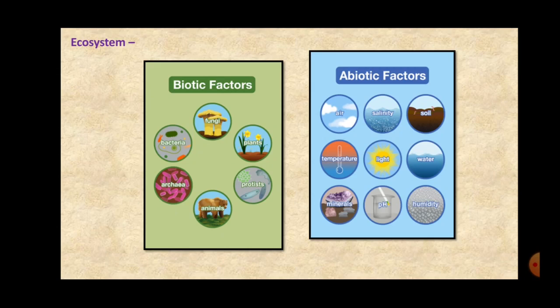Living organisms, their habitat, their environment, all these are related with each other. So the structure which is formed due to their interrelationship is called an ecosystem. That is, the interaction, reciprocal relationship between the living biotic factors and the non-living abiotic factors is called an ecosystem.